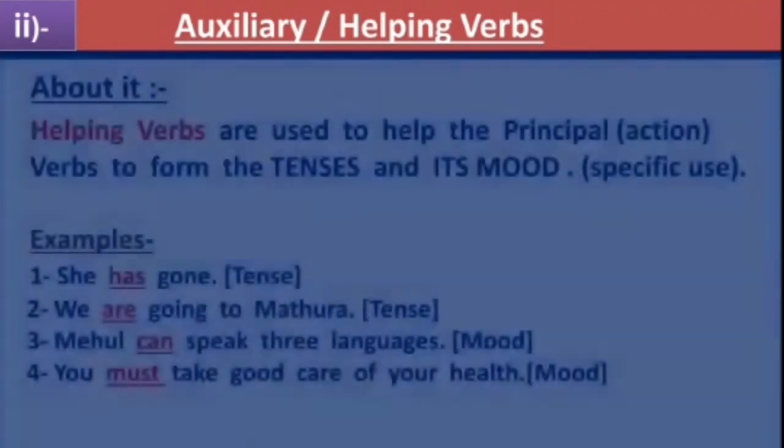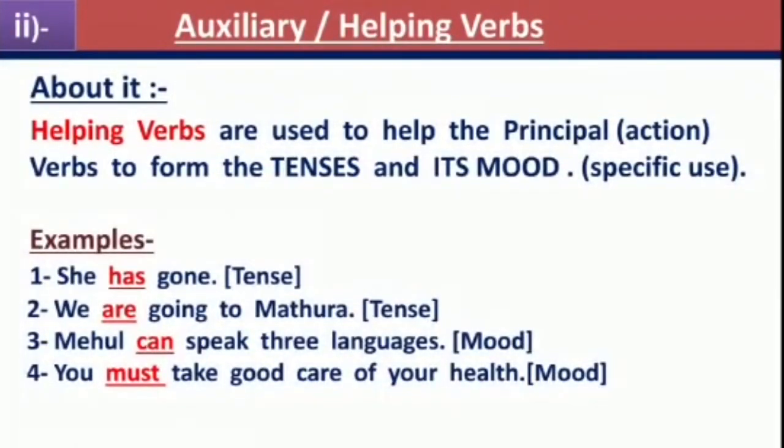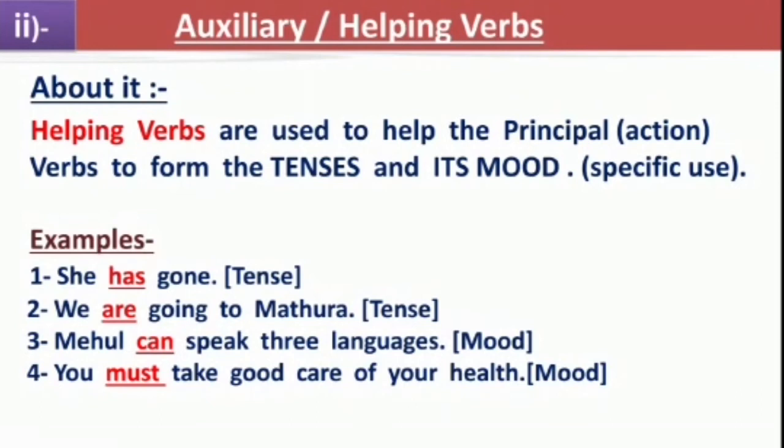The second main kind of verbs is auxiliary or helping verbs. Let's know about them. Helping verbs are used to help the principal verbs to form the tenses and its mood. Let's see a few examples.